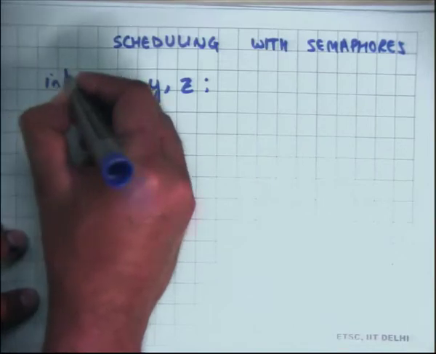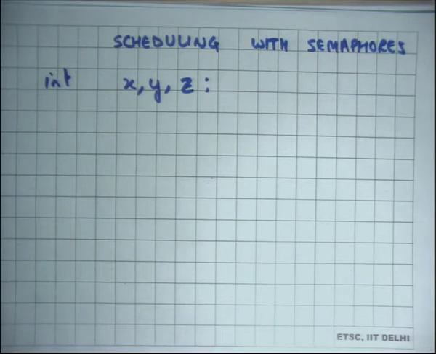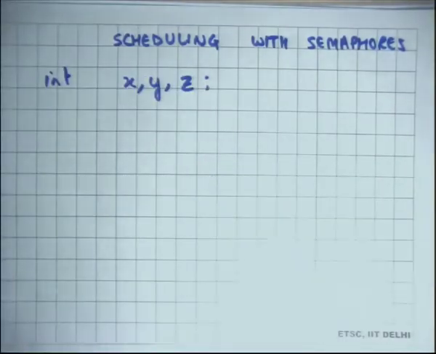Let's say these are integers, and somebody is going to compute x, somebody else is going to compute y, and then a third thread is going to use x and y to compute z, and then once z is computed, you want to print the value of z, right.